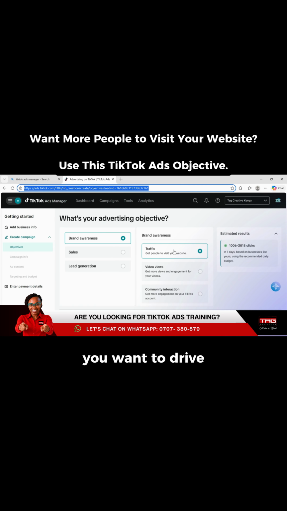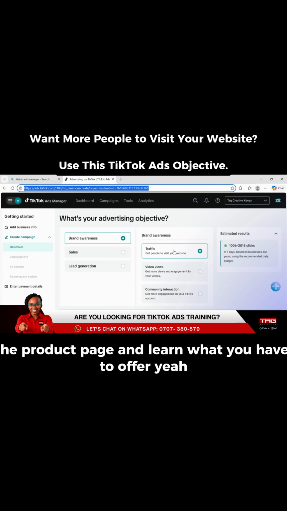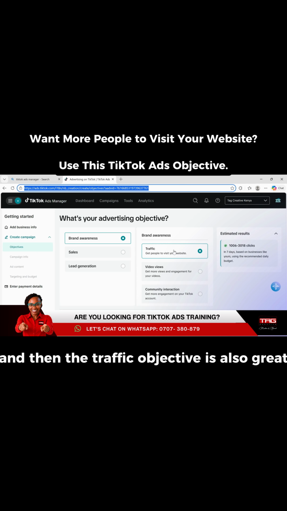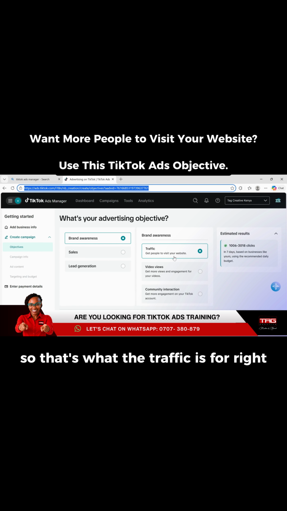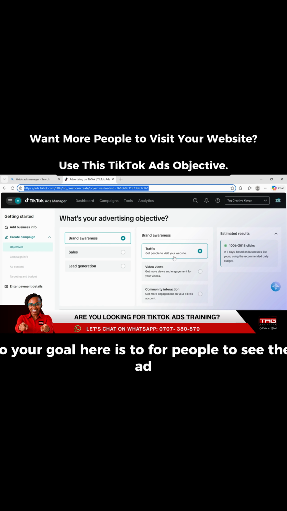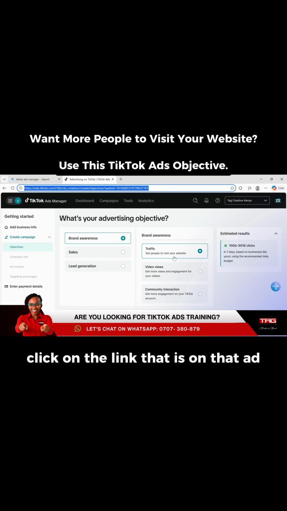Now you want to drive your target audience to that traffic so that they can see the product page and learn what you have to offer. Yeah. And then the traffic objective is also great if you have a booking page and you want your target audience to come to that booking page and make their bookings. So that's what the traffic is for, right? So your goal here is for people to see the ad, click on the link that is on that ad, and then come and check you out.